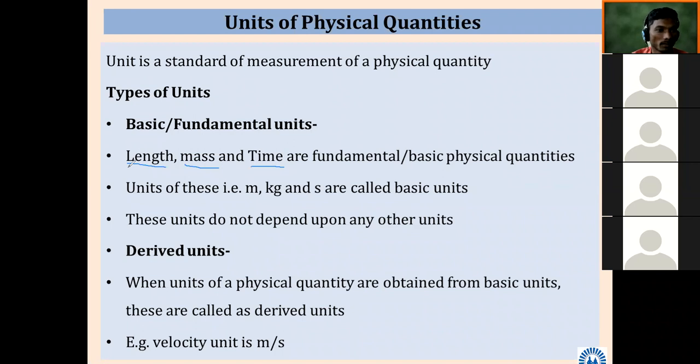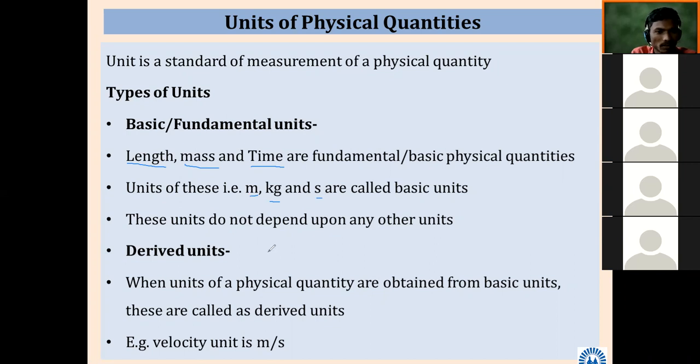LMT, like this you can remember. Capital L, capital M and T are the fundamental physical quantities, and the units of these are: length is measured in meter, mass in kg, and time in seconds. These are called basic units.